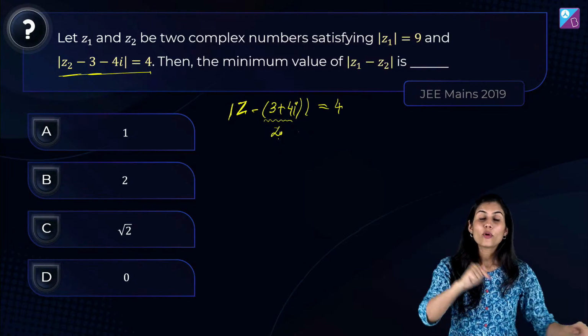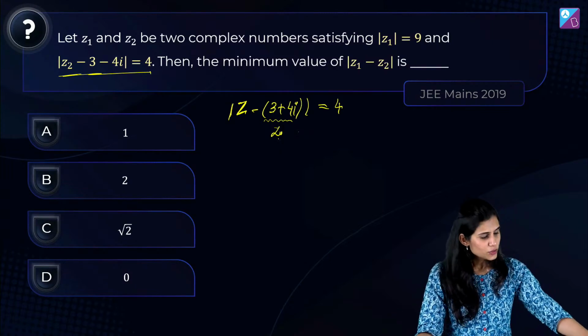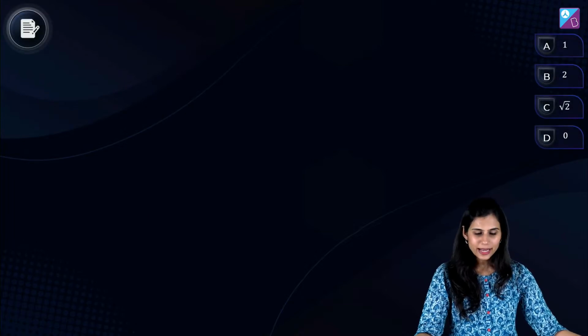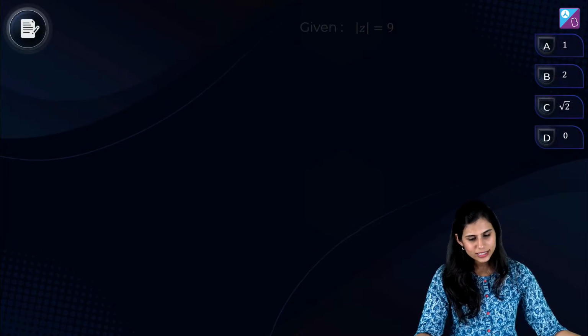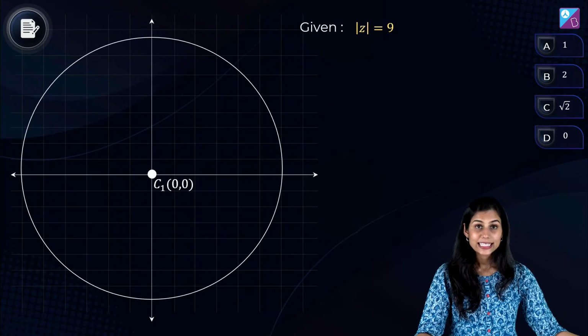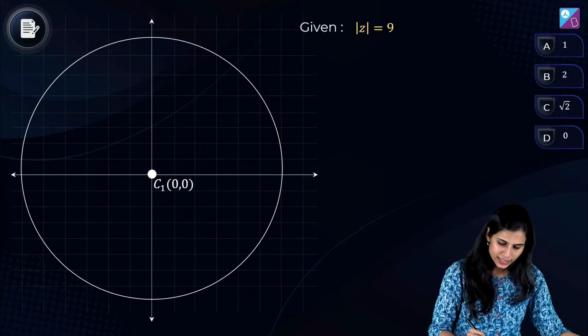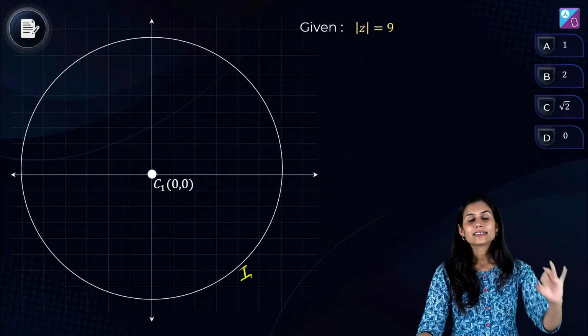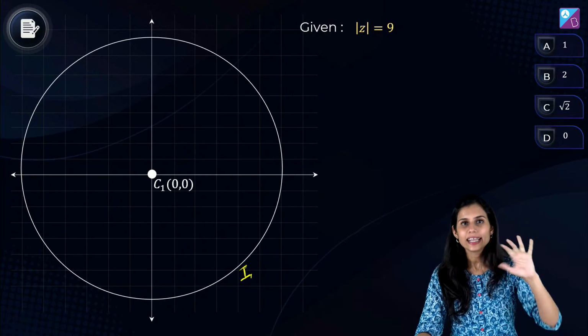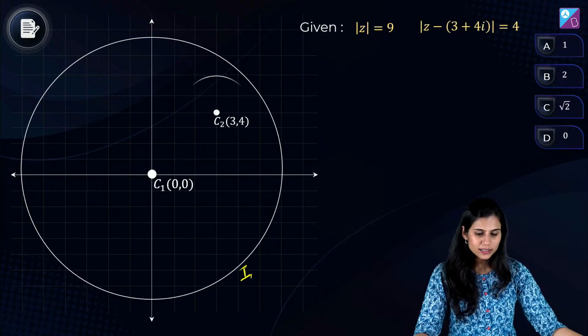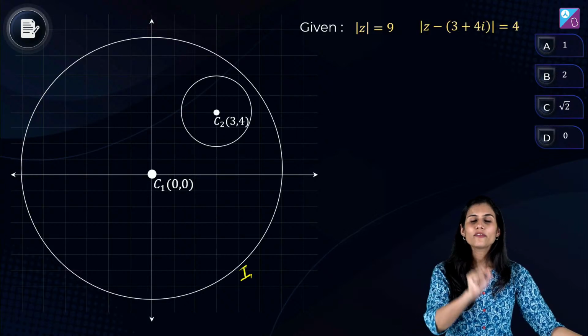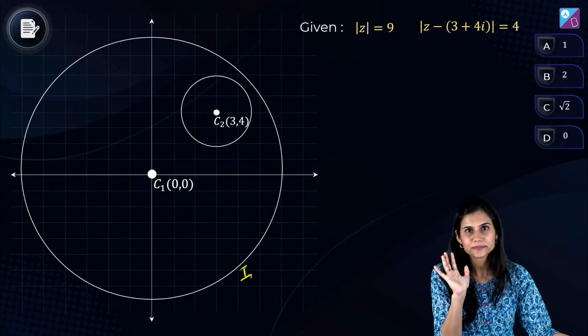And z2 is a point sitting on this circle. So let's start visualizing. सबसे पहला circle है mod z equals 9. It's a big circle. Let me call it circle number 1. And this is representing circle centered at origin radius 9 units. Next is the circle centered at 3, 4 radius 4 units.